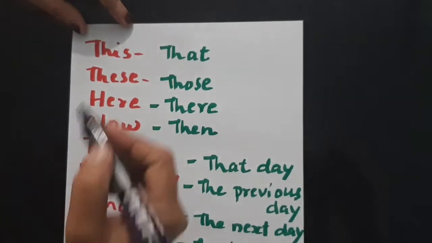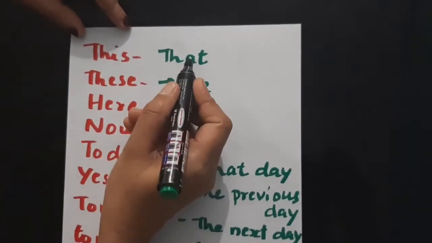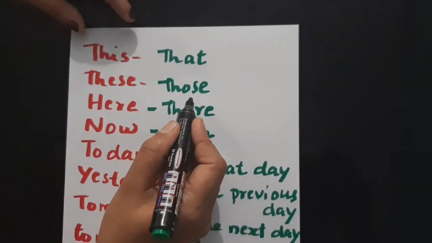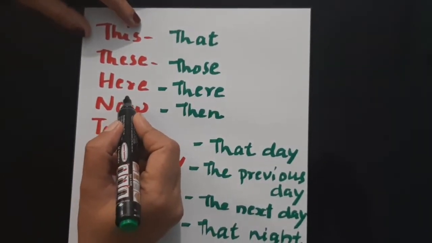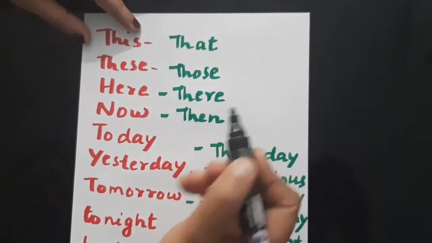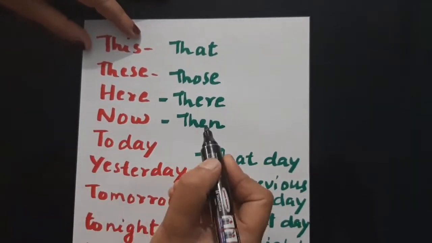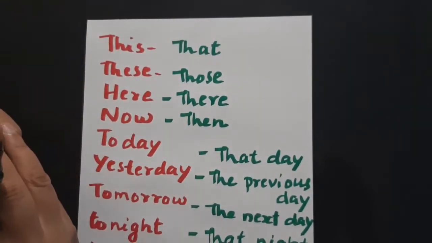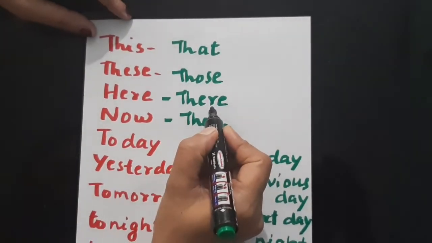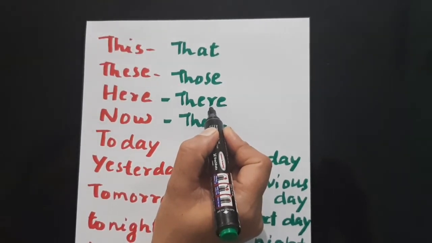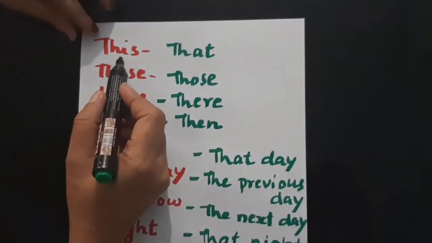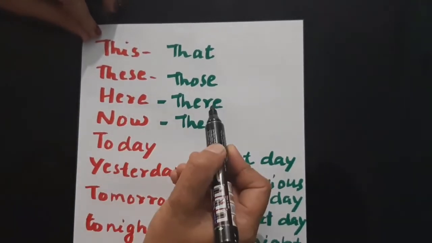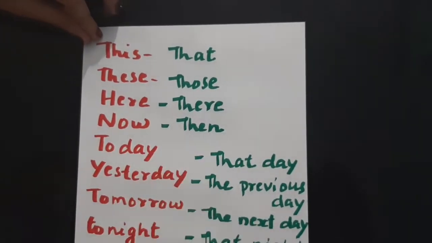Like this changes to that, these will change to those, here changes to there, now changes to then. See, here is a term that shows closeness, isn't it? And there is a term that shows distance. So this to that, these to those, here to there, now to then.